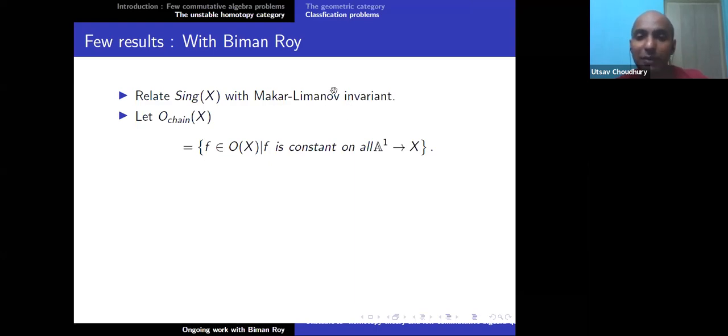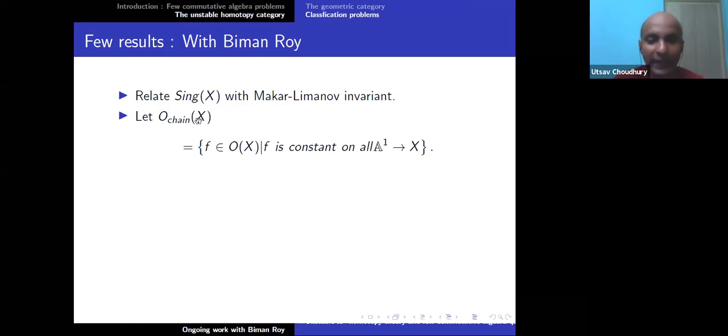If you remember, the Macaulay-Limanov invariant is not a good invariant in the sense that it is not functorial. But the invariant actually gave you, if we contract all embedded A1 G_a orbits inside X, the scheme we get, its regular functions are precisely the Macaulay-Limanov invariant. So similarly, instead of shrinking all G_a orbits, we shrink all rational curves inside it.